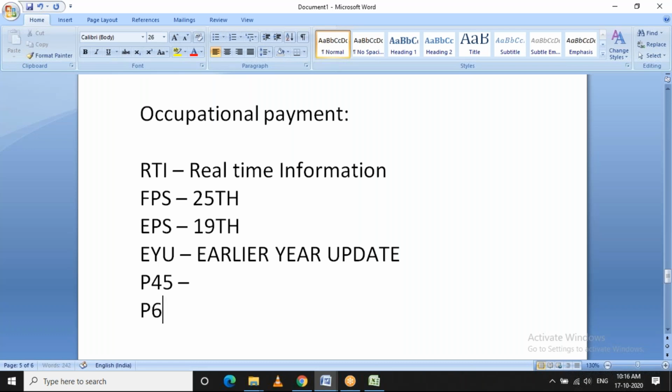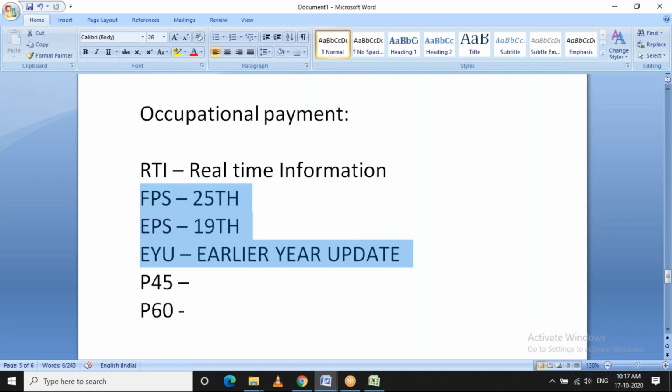Okay, and next is P60. P60 is the form which is issued at the end of the tax year. Like in India, we have Form 16, right? Likewise, in UK, they call it P60. This will be generated at the end of every tax year or financial year, and then they will be providing it to the employer. So this is not required to be submitted to HMRC. These two forms, P45 and P60.